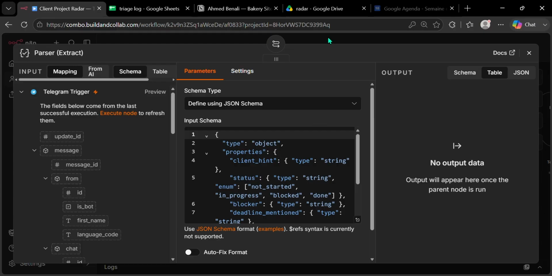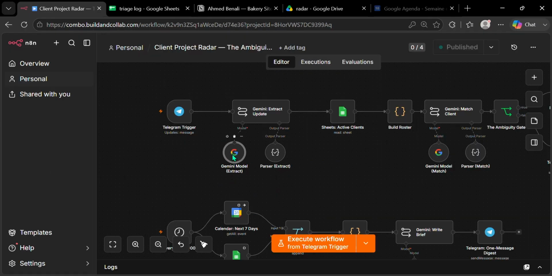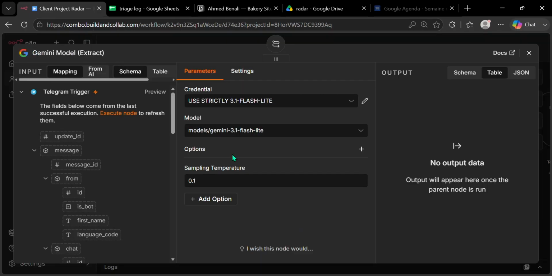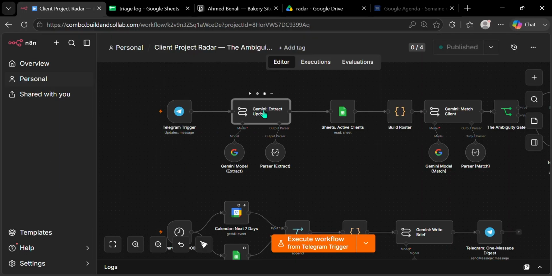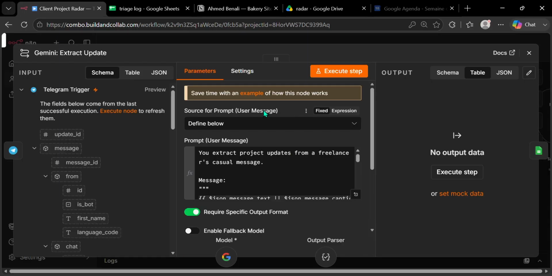Then, the message goes to Gemini with a structured output parser attached. The schema pulls 5 fields: a client hint, a status, a blocker, a deadline, and the one clean synthesis sentence for a client-facing timeline. One rule in this prompt matters more than the rest. The model is told never to correct the client name. If I type gym app, it returns gym app, not its best guess at the full company name.